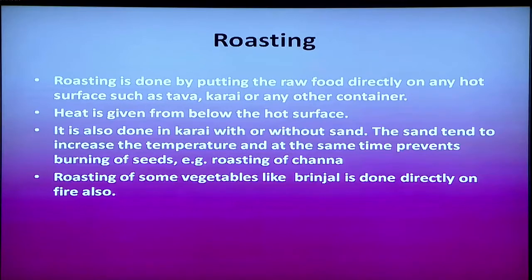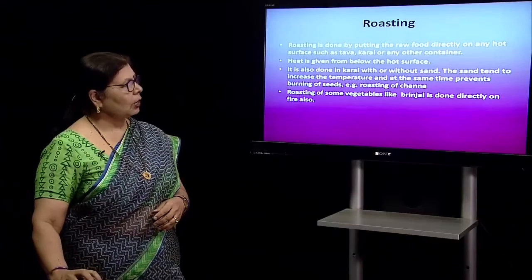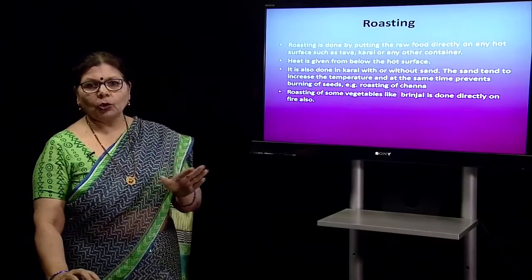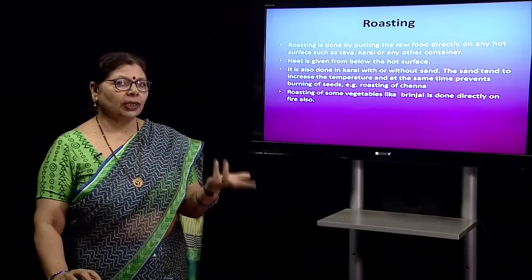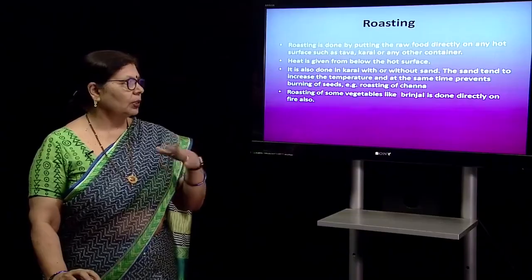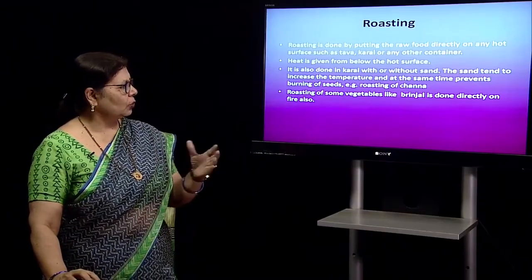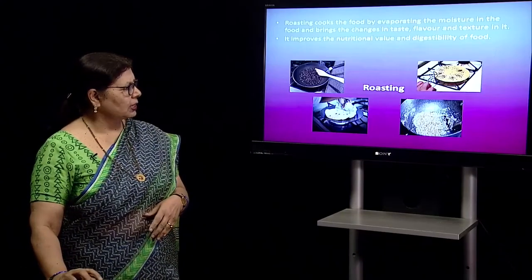Roasting is done by putting the raw food directly on a hot surface, in a kadhai or any other vessel, and heat is given from below, and it is done with and without sand. Like when you roast the chana, it is done in this way and you make sattu out of it. So, various things are there, you roast. I will show you some of the pictures.